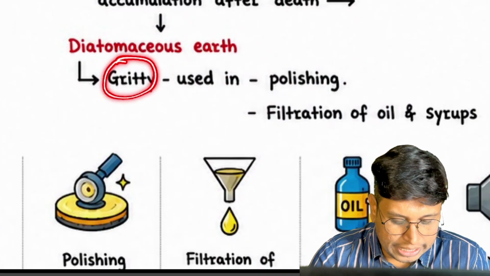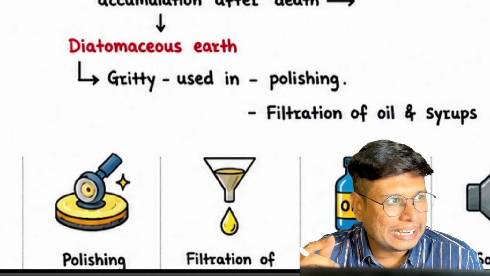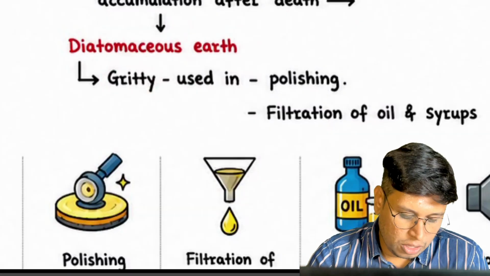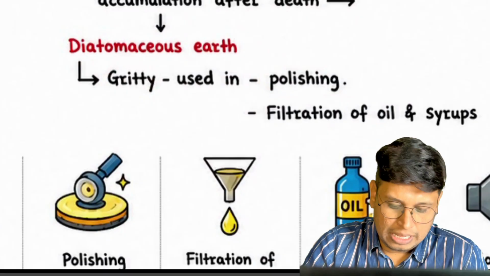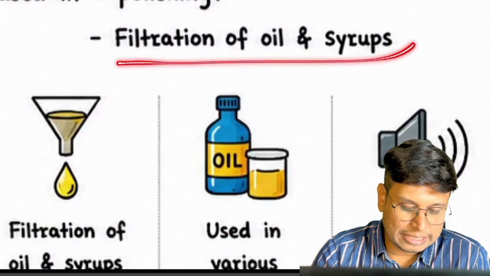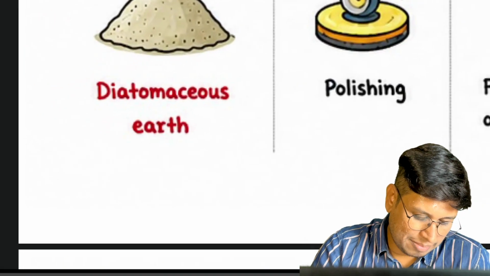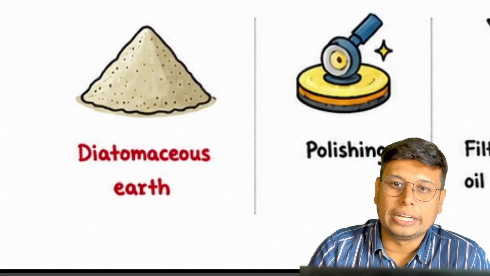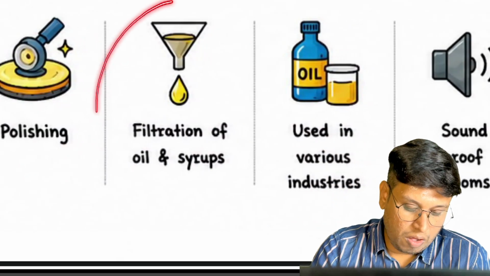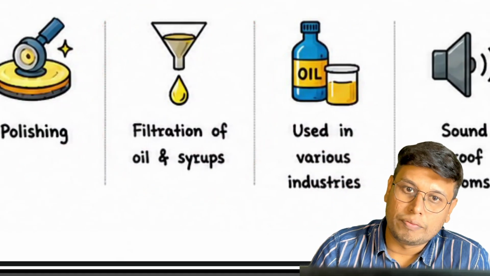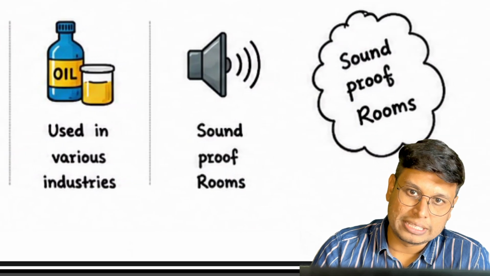And those are gritty in nature. So when it is very gritty in nature and very fine, it can be used for polishing rough edges and filtration of oils and syrups. Oils and syrups. So here diagrams are there. This is accumulated diatomaceous earth, which could be used in polishing or in filtration of syrups, and could be used in various industries.